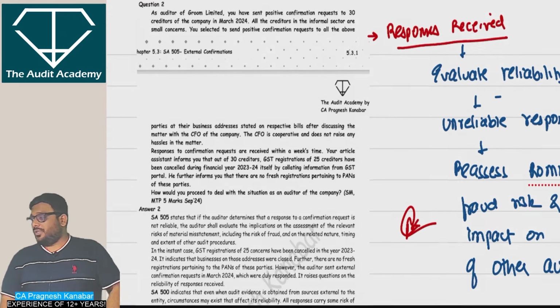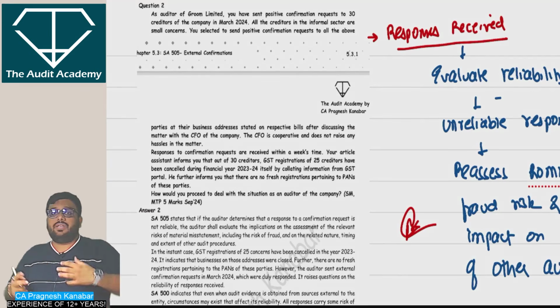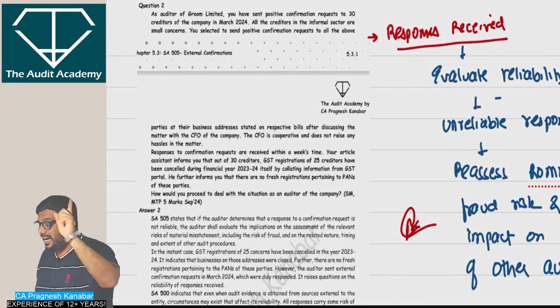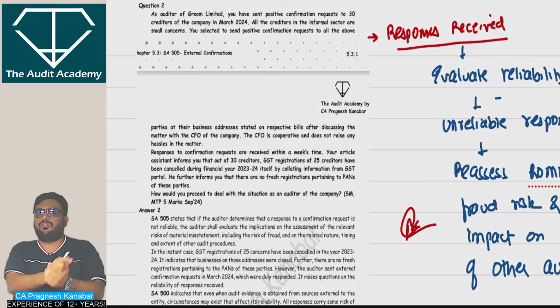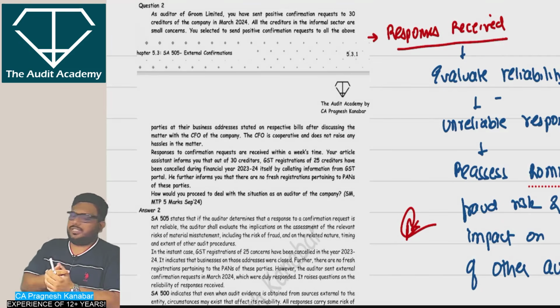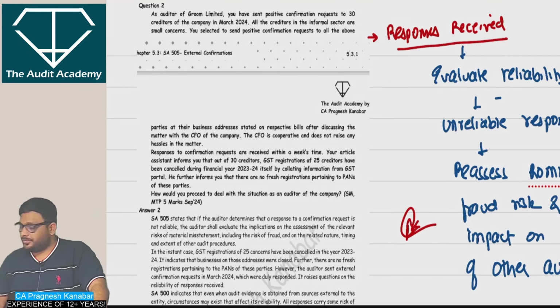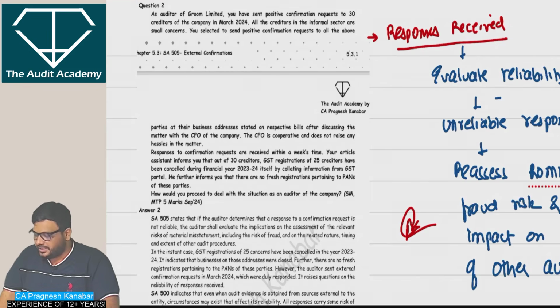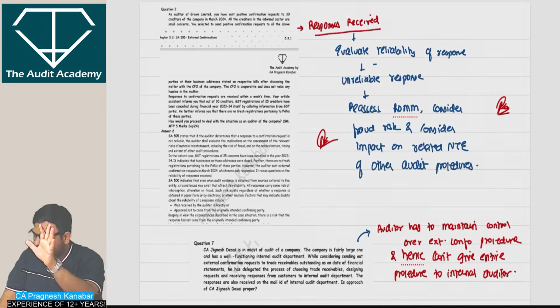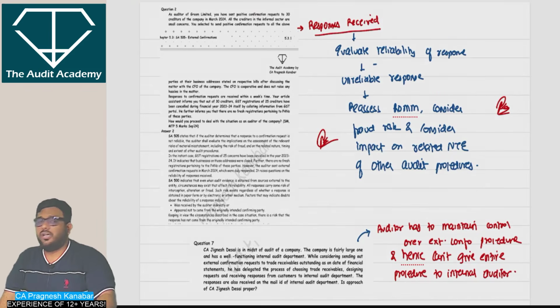This particular question is about receiving the response. We have to evaluate the reliability of the response. This is an unreliable response, and for an unreliable response, we will reassess ROMM, consider fraud risk and the impact on nature, timing and extent of further audit procedures. So that was my Raftaar series for SA 505. Just go through the notes. You will love these notes. That is the final confidence that you need for SA 505.